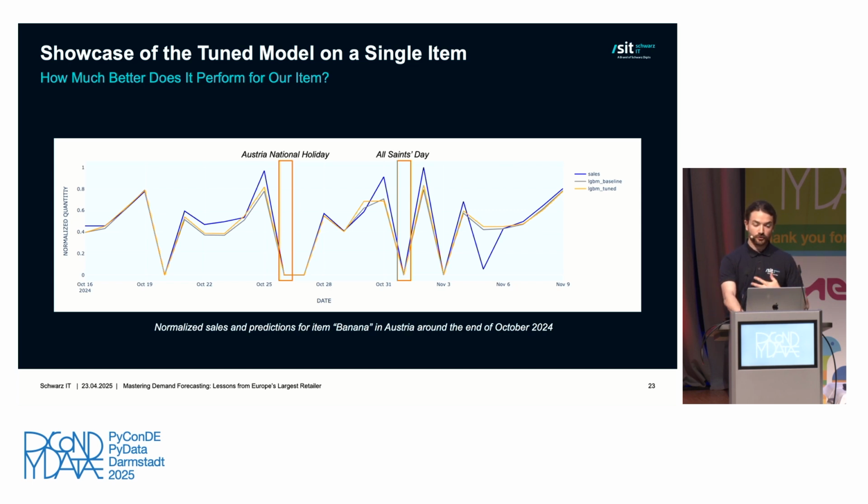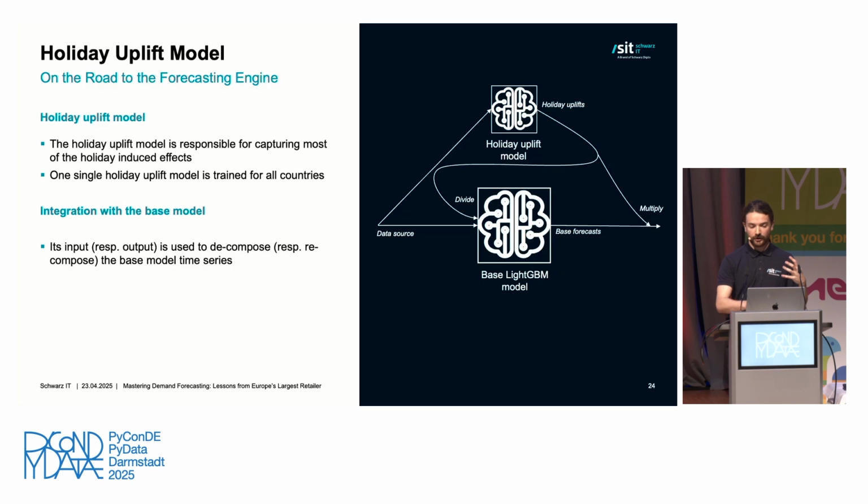At this point, we decided to completely change our modeling approach and go with something that is much more complex. We introduced the so-called holiday uplift model. What is the holiday uplift model? It's a model that makes the assumption that generally the effect of the holiday is multiplicative, and that tries to capture it. We train a single model for the entire world, also to not be subjected to the 4 limitations that we presented to you earlier. And our hope is that in that case, this holiday uplift model can actually come up with a better uplift or impact of the holiday forecast than what our base LightGBM model would do.